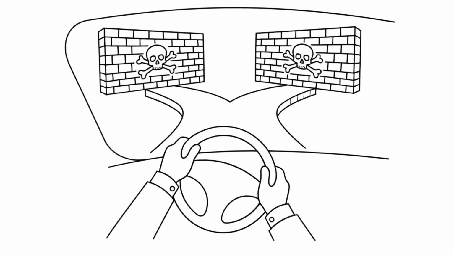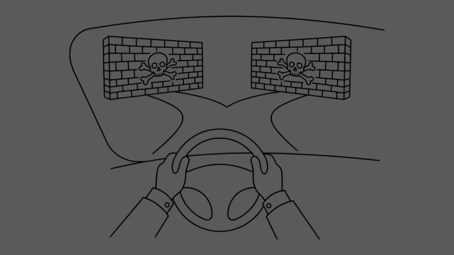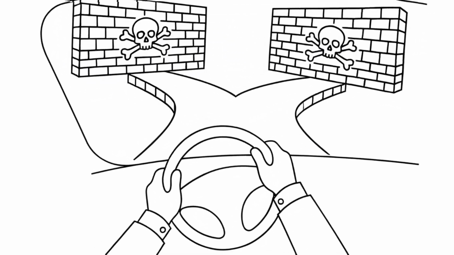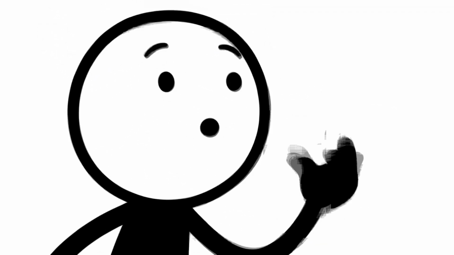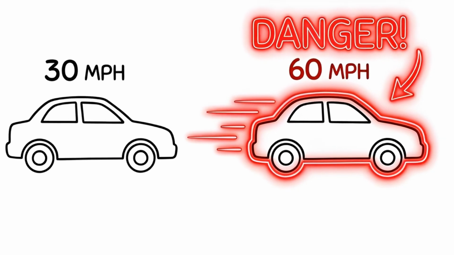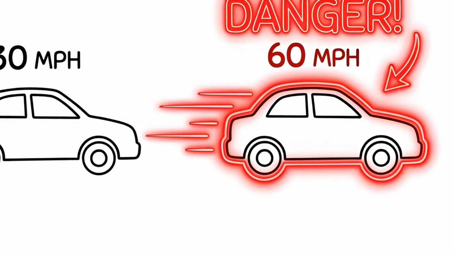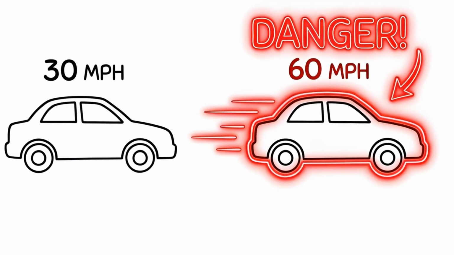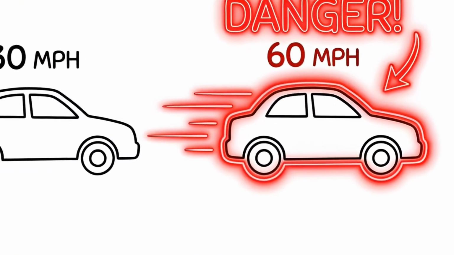Imagine you have a choice, a terrible choice. You have to crash your car into a solid brick wall. You can do it at 30 miles per hour, or you can do it at 60 miles per hour. Now the math whizzes among you are probably thinking, well, 60 is double 30, so the crash will be twice as bad. It makes sense, right? You drive twice as fast, you get twice the ouch.